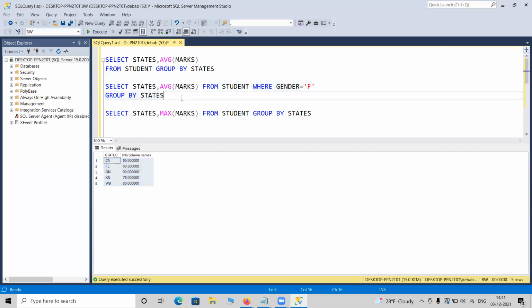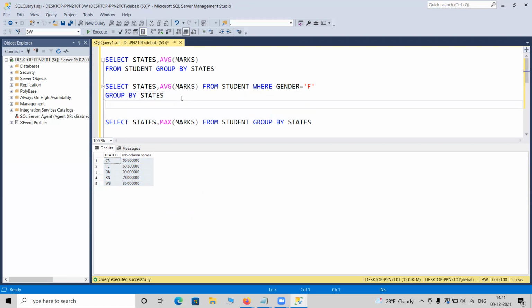Now, suppose you are interested in showing the top states that got 80 and above marks. At that point, you can use having. Now you may be confused about where that having comes from. I could use where, but I'm explaining that, so give me just a minute.